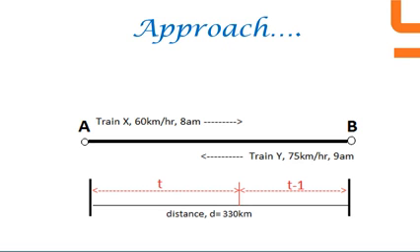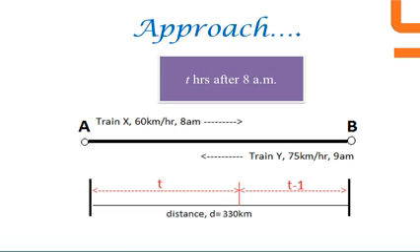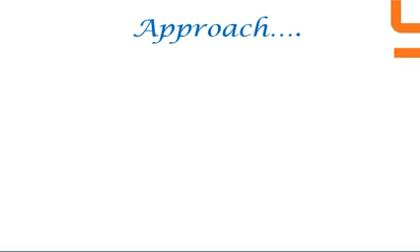Let the time taken by train X to reach the meeting point be t, then the time taken by train Y will be t minus 1. At the meeting time, the total distance covered by the two trains together will be equal to 330 km. Hence, we can write